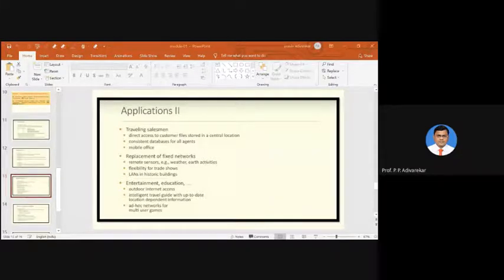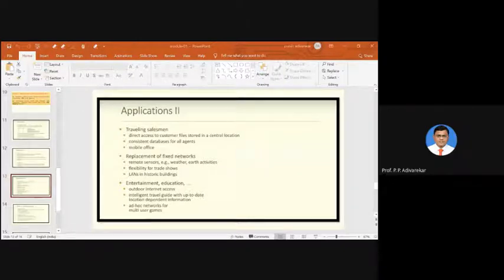There are many more applications available. I have just covered a few of them to make you understand what different applications there are. But it is not restricted to these applications. There are several different applications of mobile communication, and you can find them in several books as well as on the net.